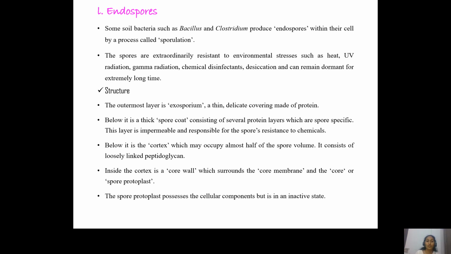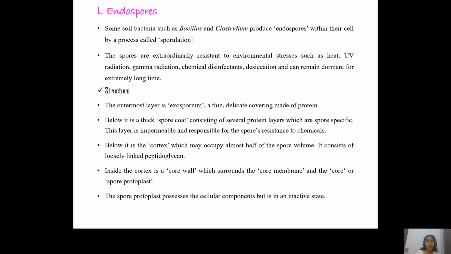If you look at the structure of the endospores, the outermost layer is the exosporium, which is a thin and delicate covering made up of proteins. Inner to the exosporium is a thick layer called the spore coat, which is made up of several protein layers. This spore coat also contains huge amounts of calcium and dipicolinic acid, which form a complex. This calcium and dipicolinic acid complex is the one which gives the spores resistance against all the above mentioned stress conditions.